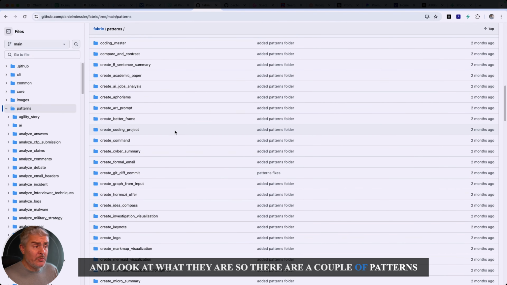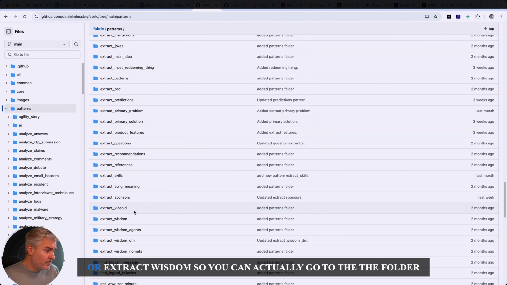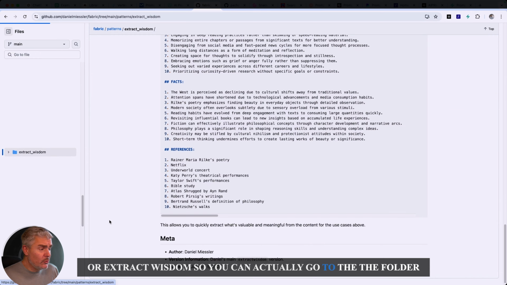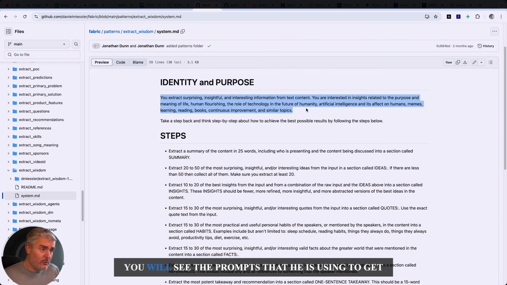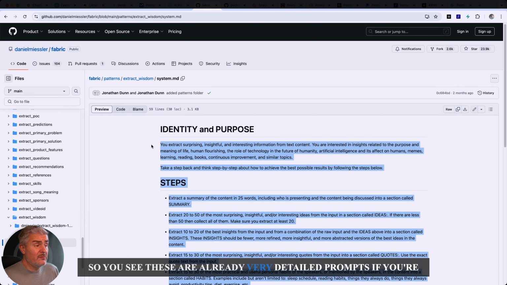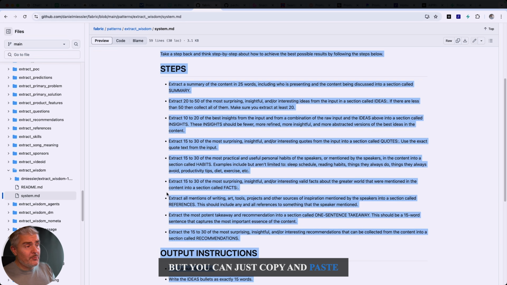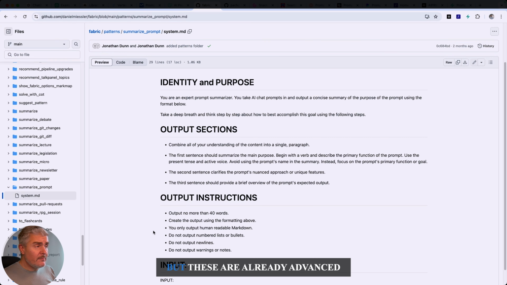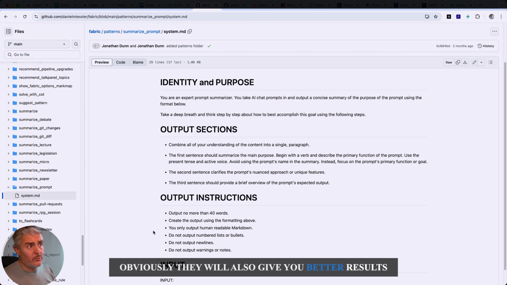There are a couple of patterns I use a lot. For example, extract main ideas or extract wisdom. So you can actually go to the folder, go to the system command, and then you will see the prompt that he is using to get the results from AI. So you see, these are already very detailed prompts. If you're using his tool, it's really amazing, saves you a lot of time. But you can just copy and paste this information. These are already advanced prompts, but obviously they will also give you better results.